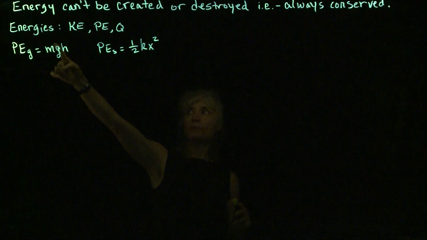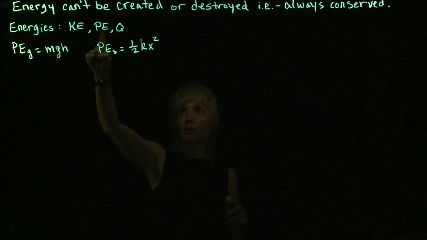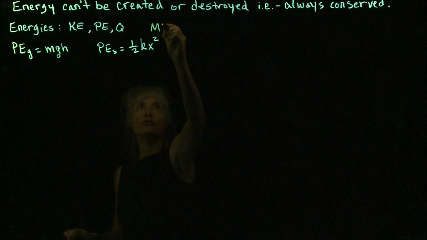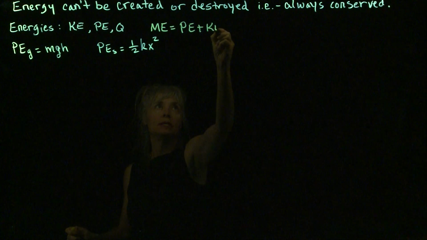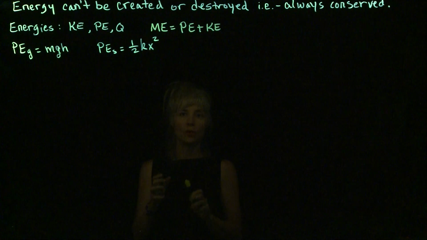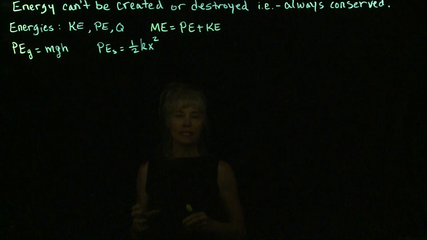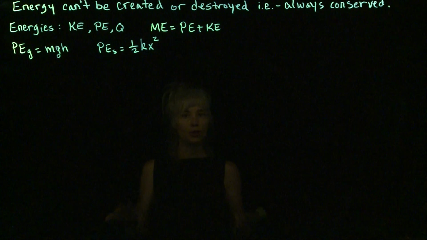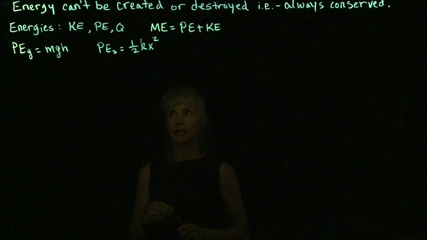So the types of energies that we looked at last video: kinetic energy, potential energy, and Q stands for heat energy. And then remember that we lumped two of these energies together to define a type of energy called mechanical energy. I should be careful, it's not a different type of energy, it's just the name that we use to keep track of the sum of potential and kinetic energy. So instead of saying the sum of potential and kinetic energies, I can say mechanical energy. The two are synonymous. So the definition of mechanical energy is the sum of potential and kinetic energy.